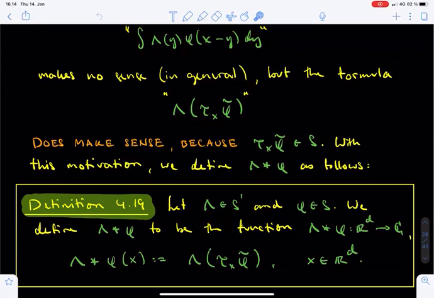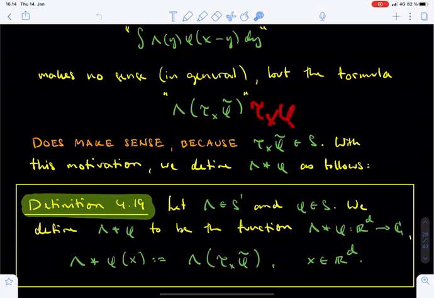On the previous lecture, we defined the convolution between a tempered distribution lambda and a Schwartz function phi. Perhaps surprisingly, this was defined as a function on R^d rather than a tempered distribution. The value of this function at a point x in R^d was given by evaluating the distribution lambda at a certain translation and reflection of the function phi, namely tau_x of tilde phi.